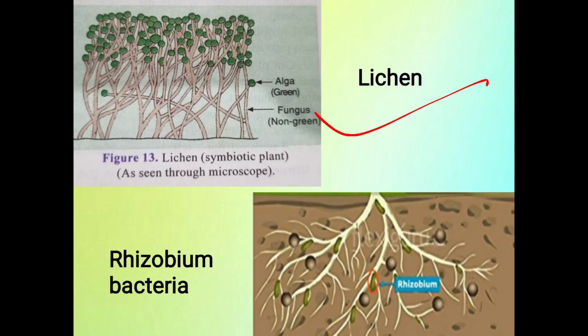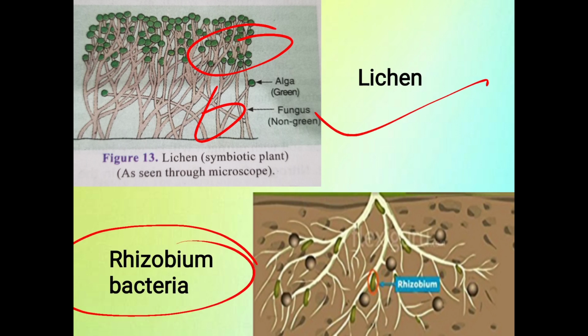Lichens, here you can see in this picture, the green balls are the algae and the fungus is this thread-like structure. Algae prepare the food and fungus provides the water and minerals. Rhizobium bacteria are present in the root nodules of leguminous plants, in which they provide nitrogen to the plant and the plant provides shelter to the bacteria.